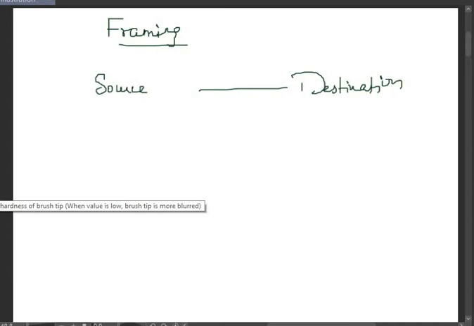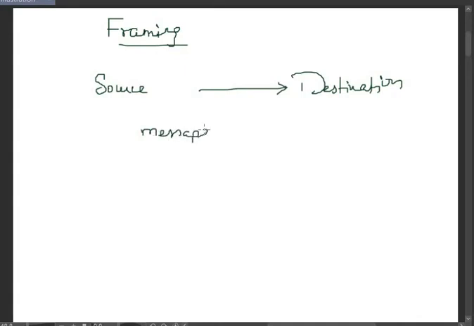But the data link layer doesn't send the data message as it is from the source to the destination. It will pack the entire message into the form of a frame. Then it will transmit the message from the source to destination. So this frame consists of the message. Along with the message, it also includes a header.